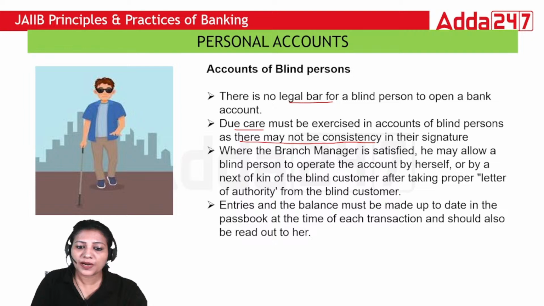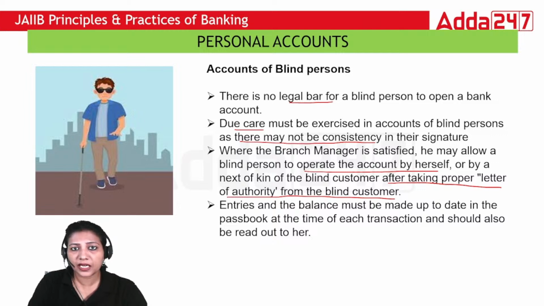Where the branch manager is satisfied, he may allow the blind person to operate the account by himself or by a next of kin to the blind person after taking proper letter of authority from the blind customer. So the branch manager has the power to allow the blind person to operate the account independently if he or she is willing, and if he or she wants to give the rights to someone else, you will have to obtain a letter of authority from the blind person and get this confirmed orally also.